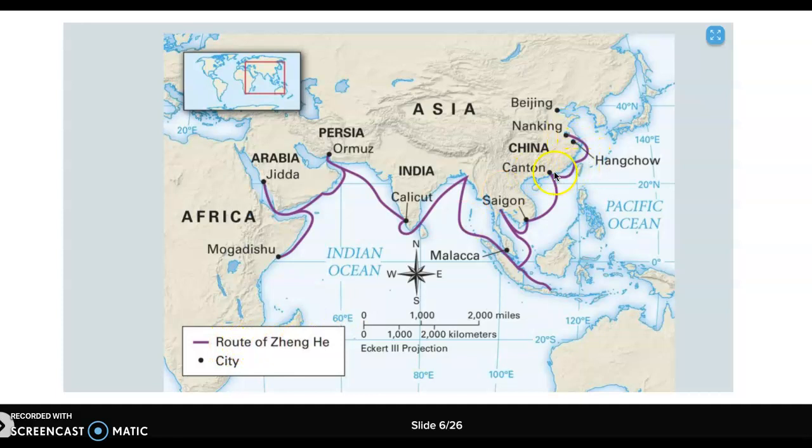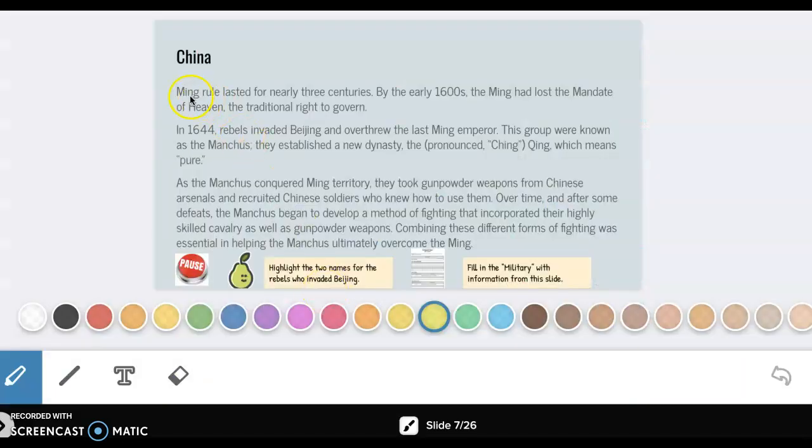So really all along the Chinese shore, down to Southeast Asia, into Indonesia, up here through India, over to the Arabian Peninsula, and even the coast of Africa. So he really expanded the influence of the Chinese during this time, and all the while collecting tribute or money to help enrich the empire. Let's continue to slide 7.